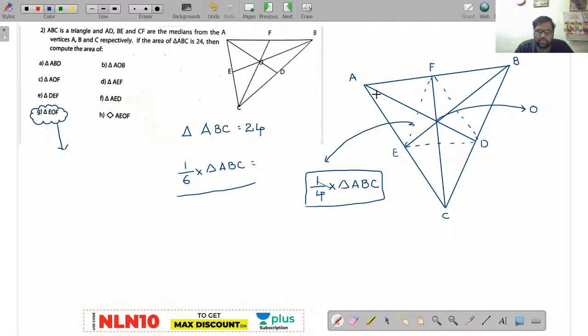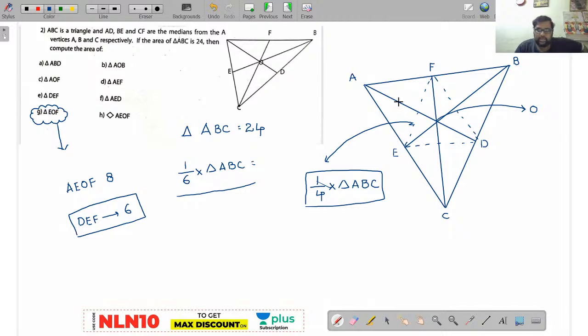You already know the area of AEOF will be how much? 8, because it is 1/6 of the triangle. Now triangle DEF area will be how much? 6, because the area attached to the dotted lines will be 1/4 of the original triangle.